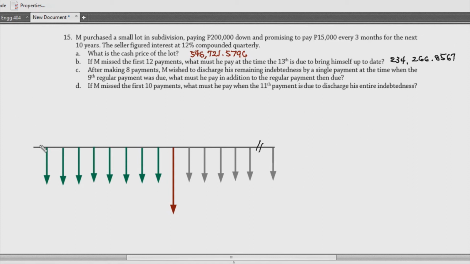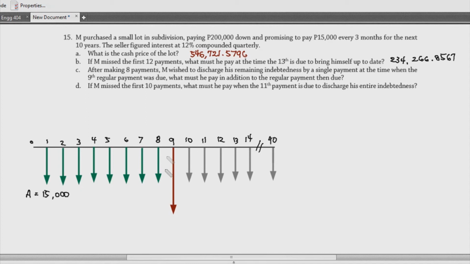So we start with the 0 period, then 1, 2, 3. Alam naman natin na 15,000 yung binabayad natin dito. Okay, and this is the ninth payment. This is the 8. So, 7, 6, 5, 4. And this is the 10, 11, 12, 13, 14. And this one would be the 40th payment.